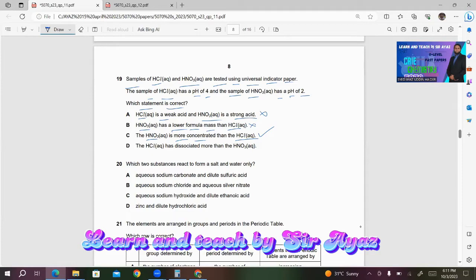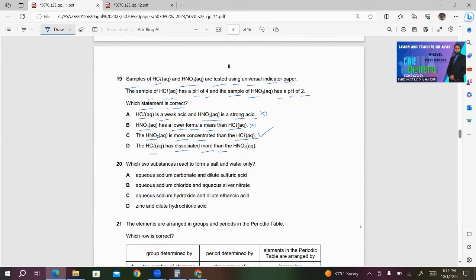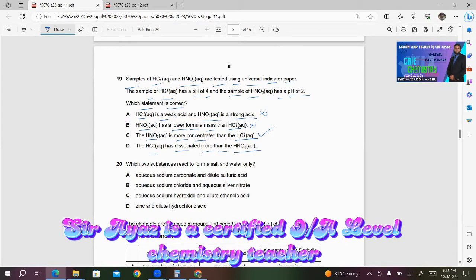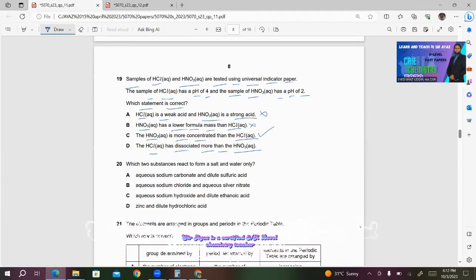For your convenience, I'm going to read the last statement. The HCl has dissociated more than HNO3. This is wrong because both of these are strong acids, and both of these dissociate completely. So only C will be the right answer in this case.